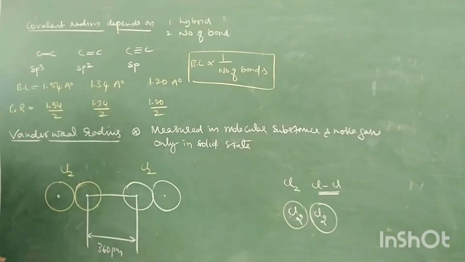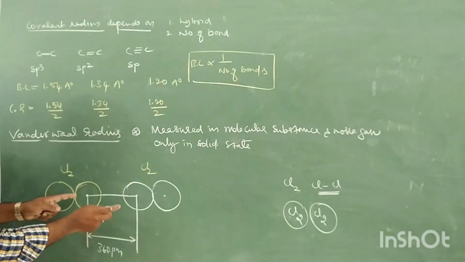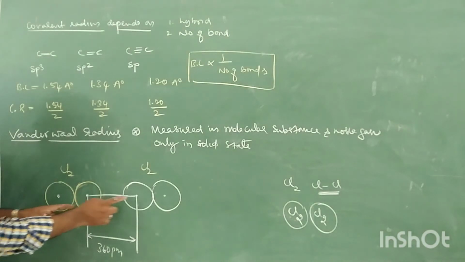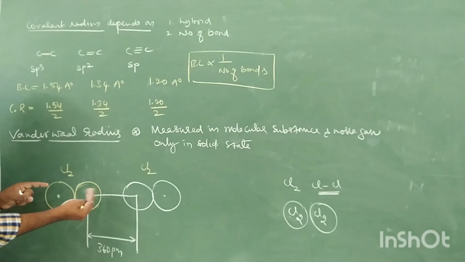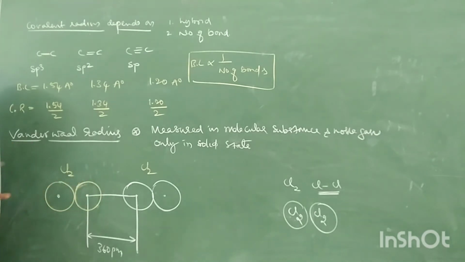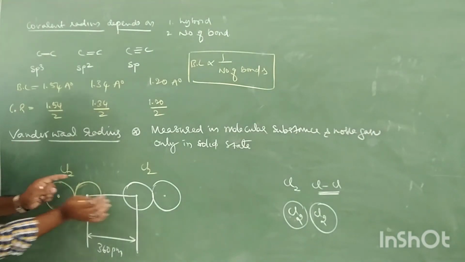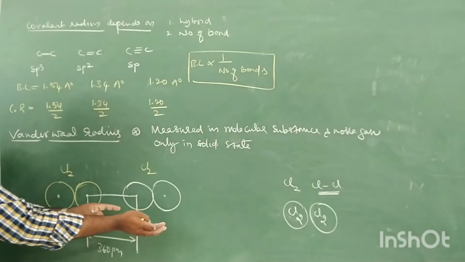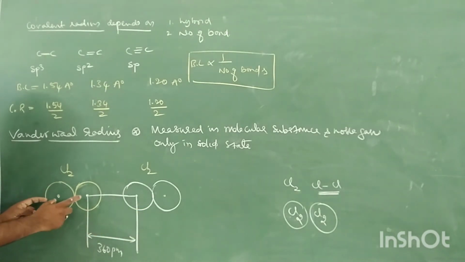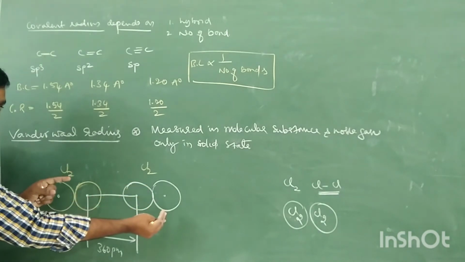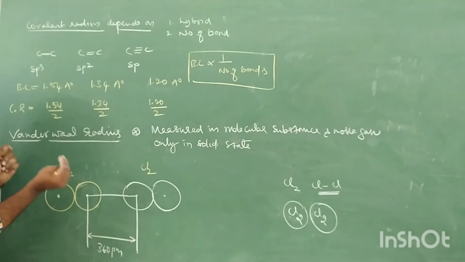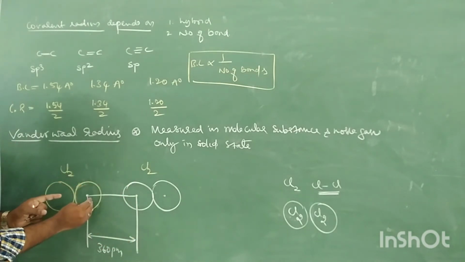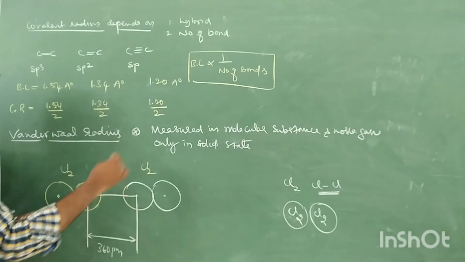Now tell me, the internuclear distance between two atoms of what? Different molecule, same molecule? No. It is one molecule, and it is another molecule, right? I am not taking the same molecule, meaning here only. It belongs to a different molecule, no? Different chlorine molecule. So therefore, the half of the internuclear distance between two adjacent atoms of different molecule